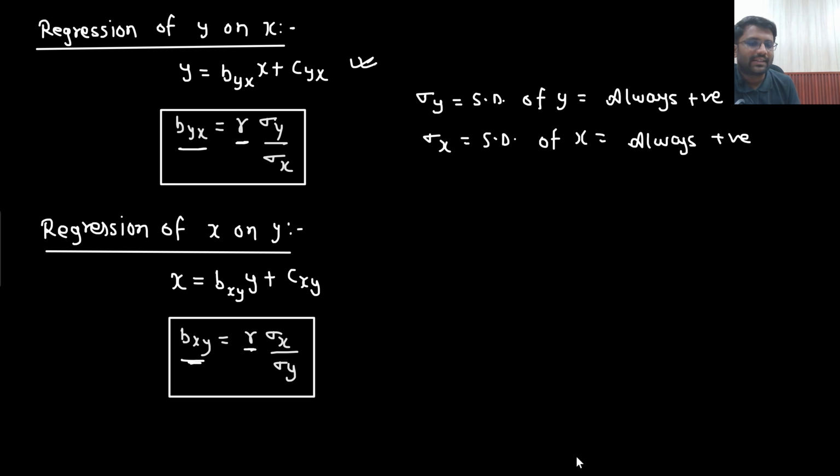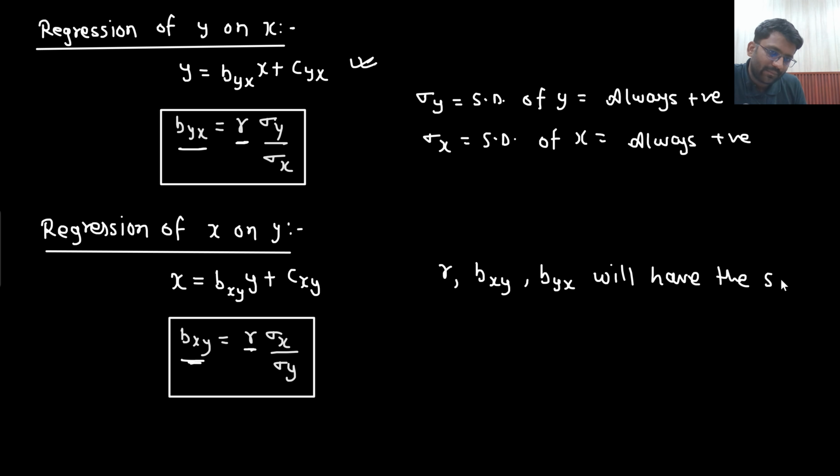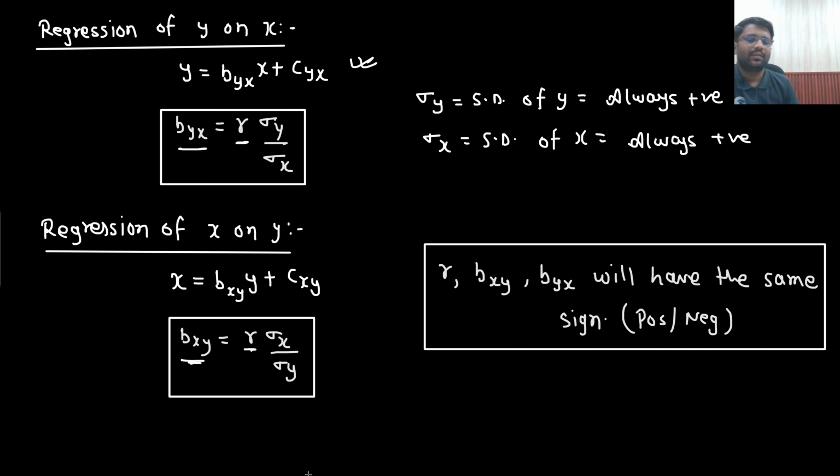Basically, sigma x and sigma y will not decide the sign. They will always be positive. So from here, one conclusion I am writing down: r, bxy, and byx will have the same sign. Sign means positive or negative. They will have the same sign. Is that understandable to you or not? r, byx and bxy will have the same sign.